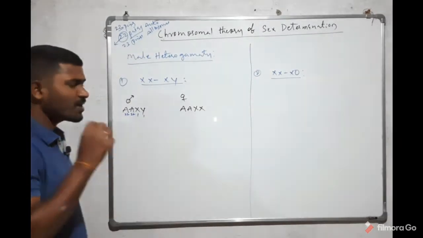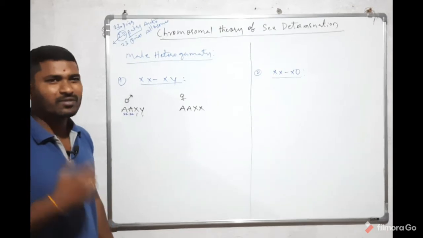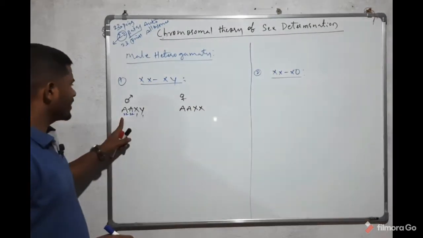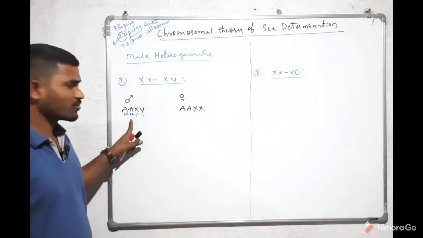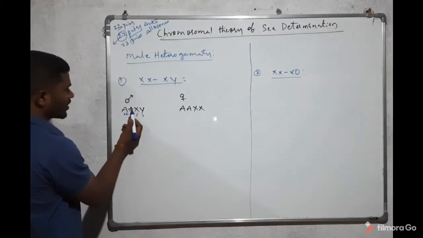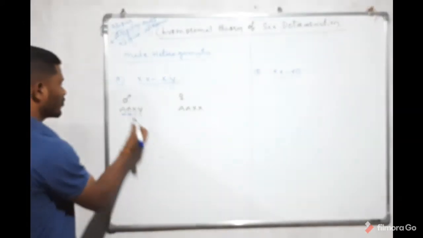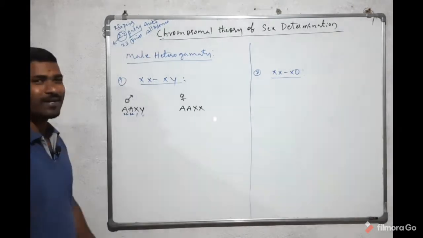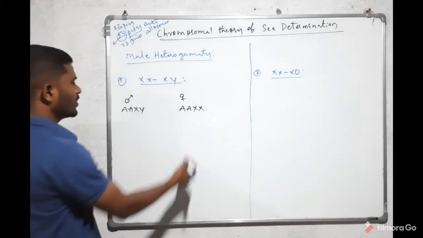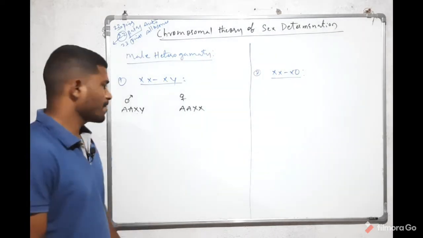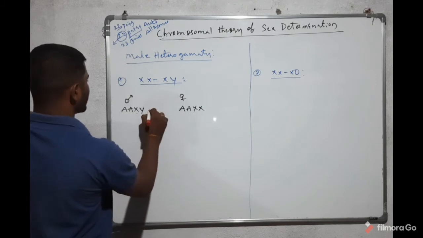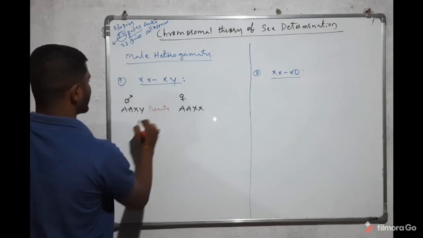Karyotype means the number of chromosomes present in the body of the organism. The A is responsible for the autosomes, and X and Y are the allosomes. A for 22 chromosomes, another A for 22 chromosomes, total 44 plus 2, so 46 chromosomes are there. This is the karyotype. These are the parent organisms.